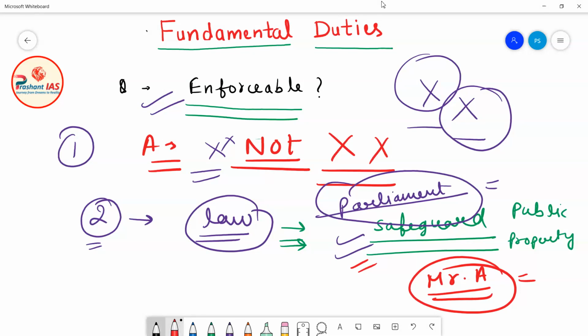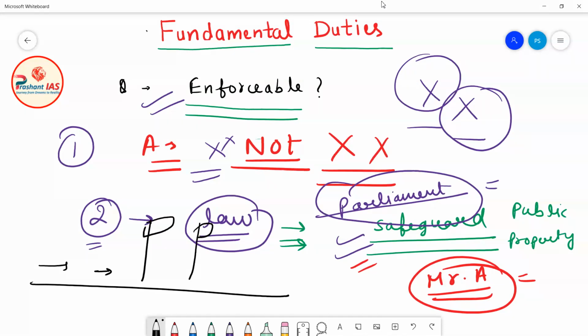So what he did, that one day he was going on a street. And there were some street lights. So he picked up a stone and he threw it on the street light, and the street light got damaged. But then the police came, and there were some CCTV cameras also. So his action was actually recorded in the CCTV cameras. So later on the police came to the home of Mr. A,